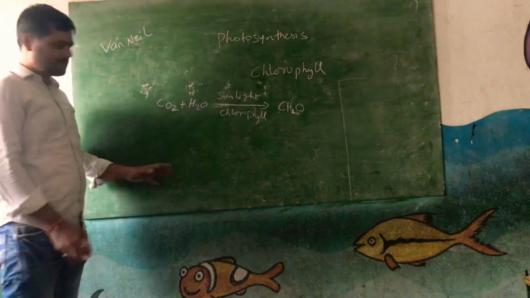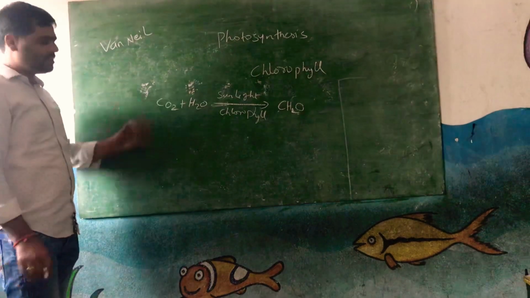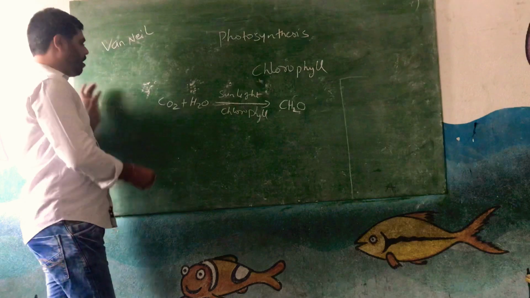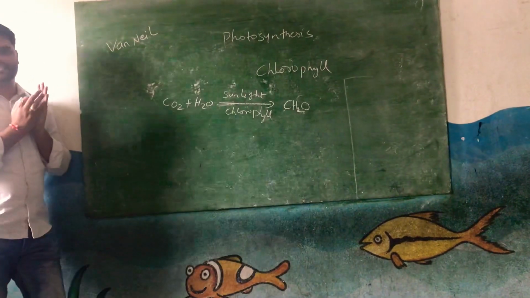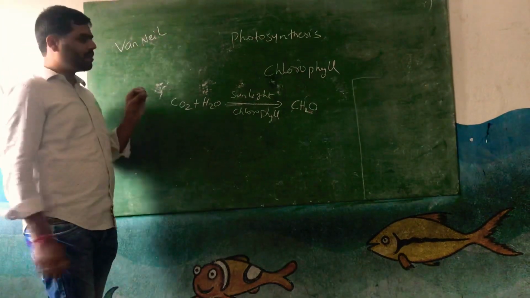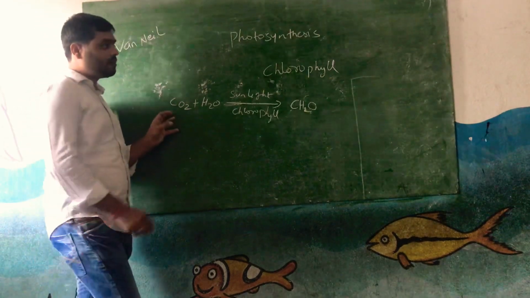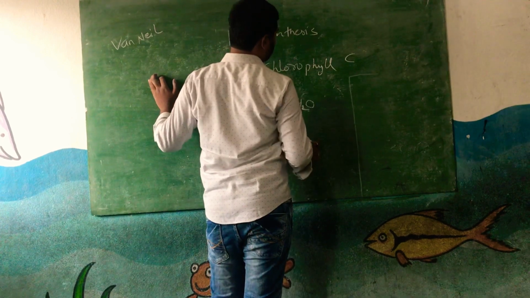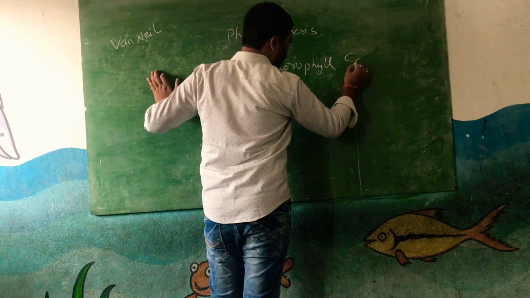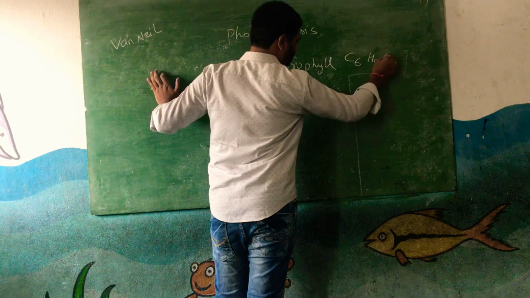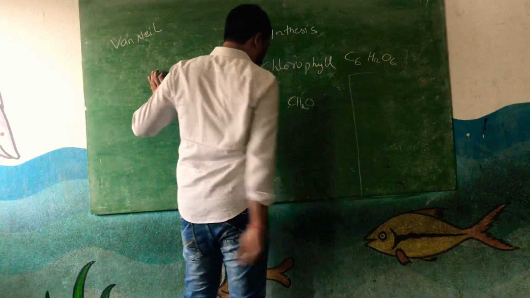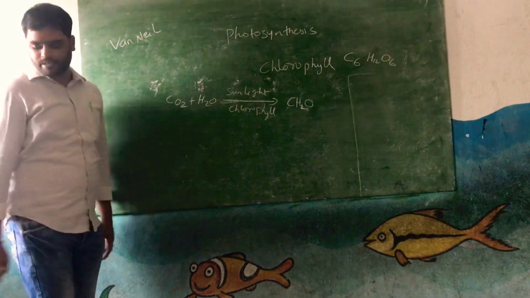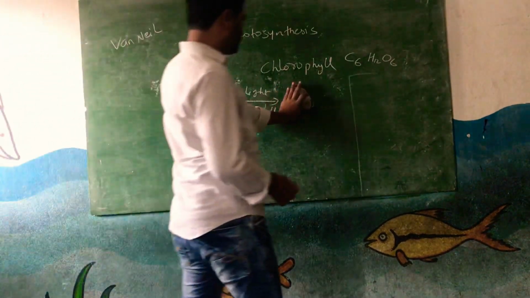Okay, this is a basic formula, but it needs to be balanced. We need to know how many carbon dioxide molecules they take and how many water molecules they use for a single equation. I already mentioned that the simplest carbohydrate is glucose, which has the formula C6H12O6. How many carbon dioxide and how many water molecules are required? Better we balance this equation.